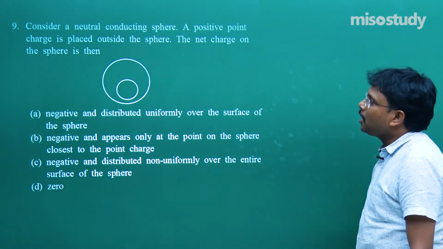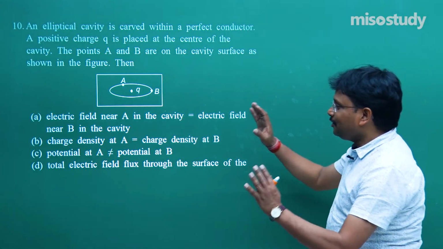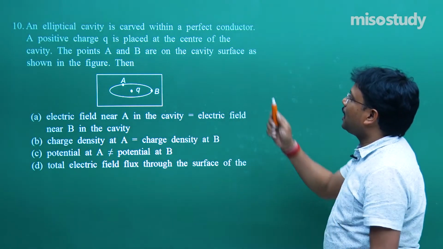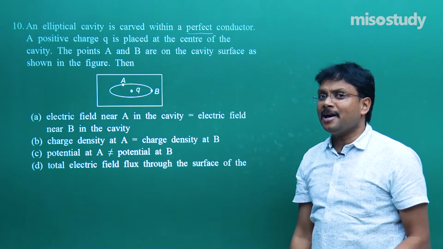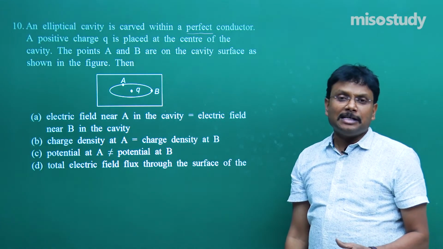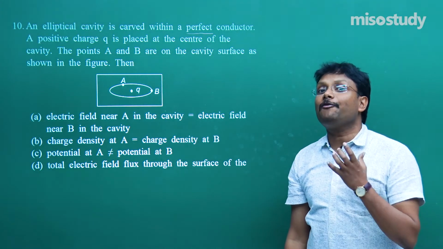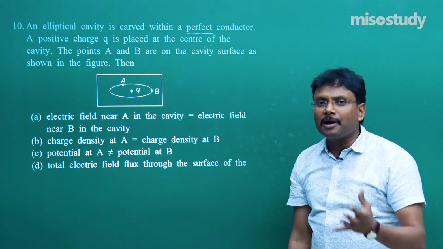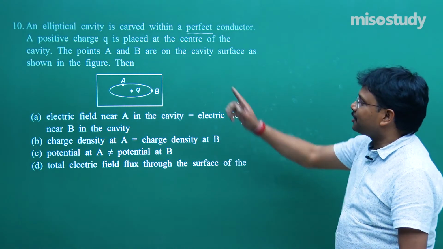So now we are going to move on to the next problem. In this problem, my simple suggestion is to read the problem carefully. And about perfect conductor, if anyone has any confusion, then try to take a look at my videos which I made during the discussion of magnetic material. There I discussed perfect conductors, superconductors, diamagnetic material and so on and so forth. Fine. So let's start reading.